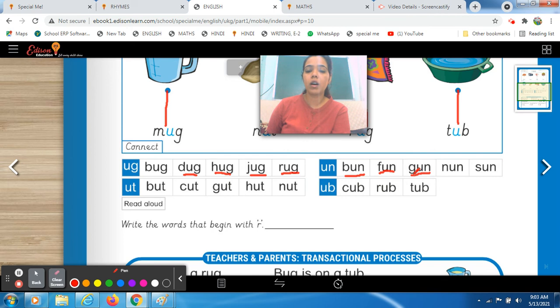Very good, Harvey. Well done. Now, Jasleen, be ready for your turn. Read this word. Ma'am, n a n, none. Very good, Jasleen.